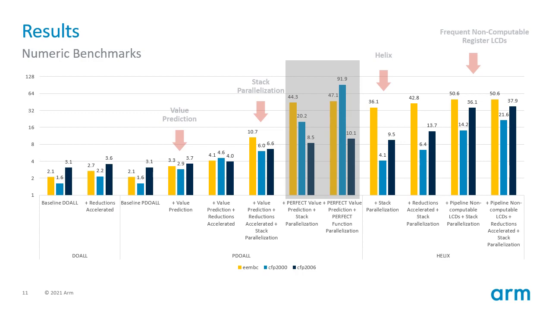Furthermore, the numeric benchmarks benefit far more from the perfect value prediction configurations than the non-numeric ones, indicating that these benchmarks are less constrained by frequent memory dependencies and more by frequent register dependencies. Another noticeable difference between the non-numeric and numeric benchmark suites is that reduction acceleration has a greater impact on the latter each time it is added to an experimental configuration.